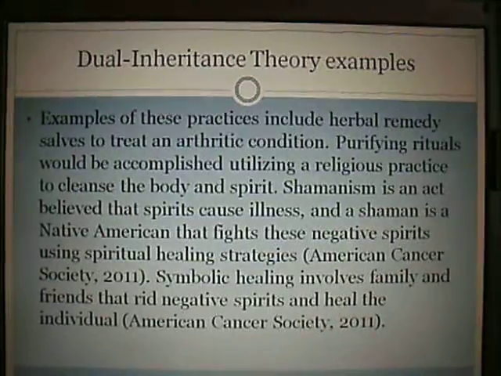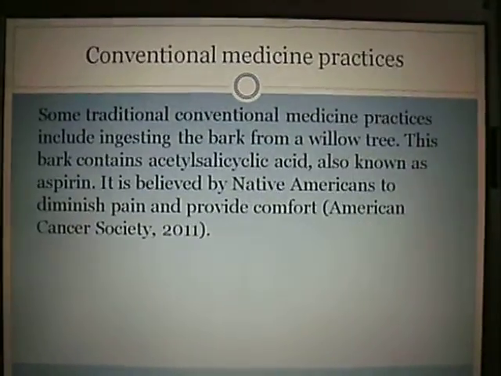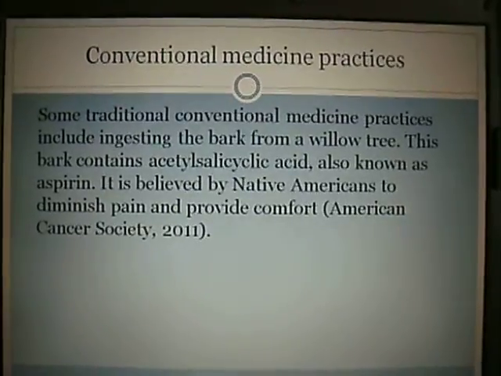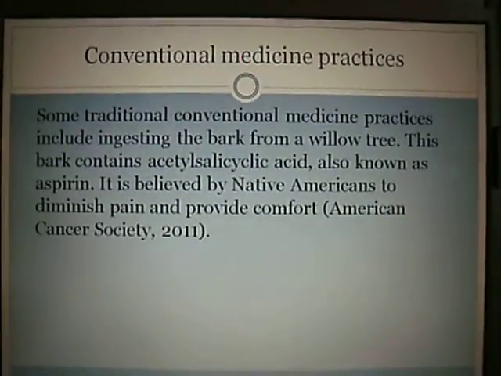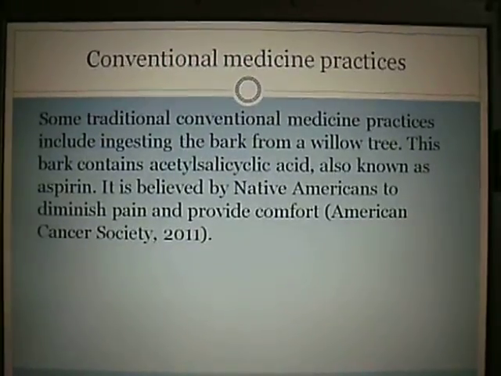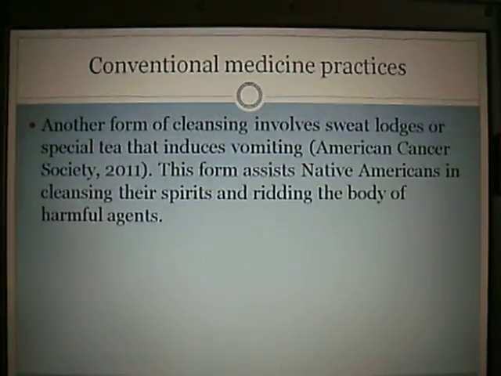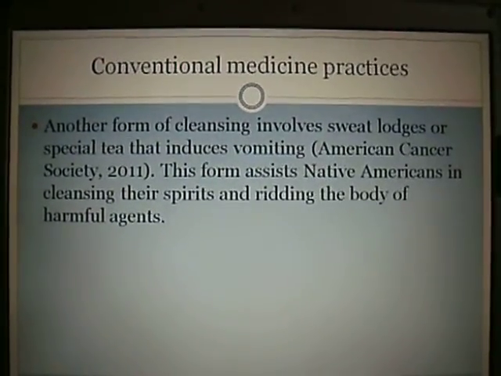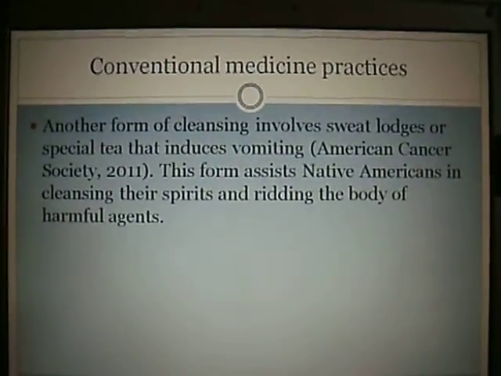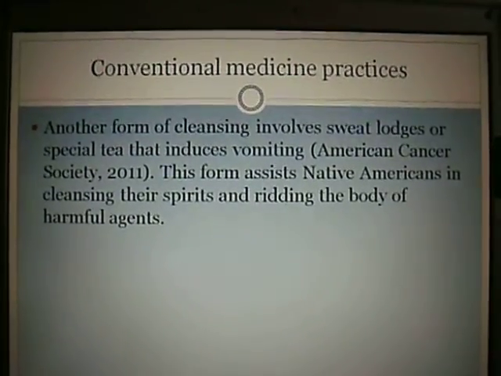Symbolic healing involves family and friends who rid negative spirits and heal the individual. Some traditional conventional medicine practices include ingesting the bark from a willow tree. This contains acetylsalicylic acid, also known as aspirin. It is believed by Native Americans to diminish pain and provide comfort. Another form of cleansing involves sweat lodges or a special tea that induces vomiting. This form assists Native Americans in cleansing their spirits and ridding the body of harmful agents.